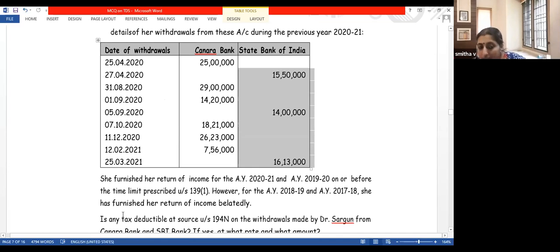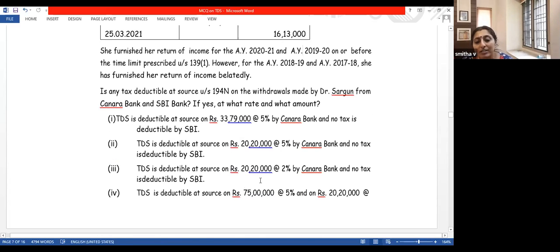And let us read the table below. She furnished return of income for assessment year 2021 and assessment year 1920 on or before the time limit. For 1819 and 1718, she furnished it belatedly. That is not a problem. You can file it belatedly even after 31st July. The only thing is you have to file it. So when you have filed, that is not a problem here. So on 20 lakh 20,000, we have to deduct TDS at 2%. That is the answer.